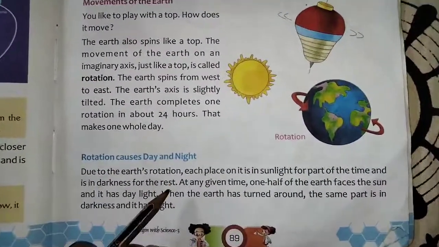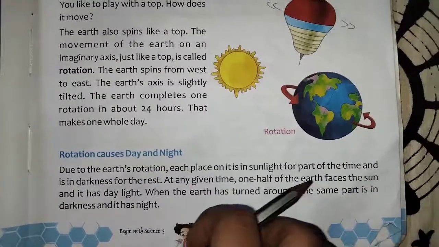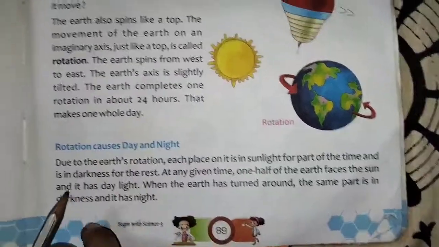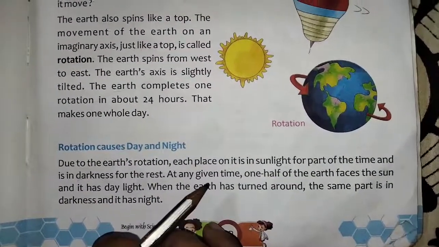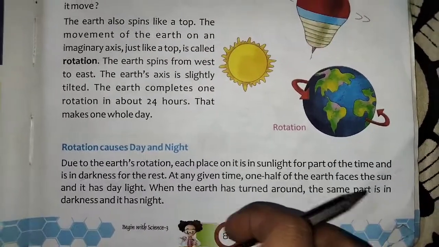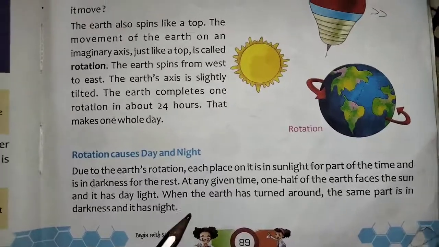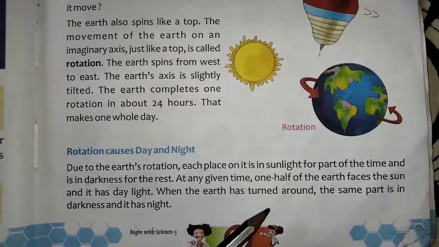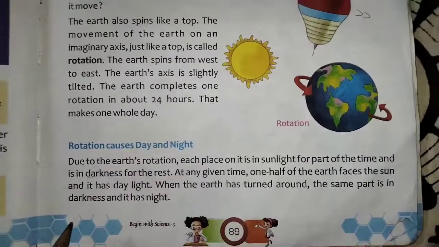Due to the earth's rotation, each place is in sunlight for part of the time and in darkness for the rest. At any given time, one half of the earth faces the sun and it has daylight. When the earth has turned around, the same part is in darkness and it has night.